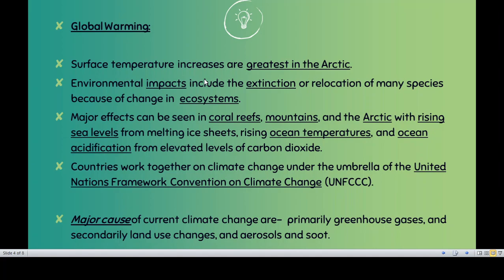Similarly, if you spoil it, what will be the impact? Species start getting wiped out. So that is basically a complete end of species, or else if the species are not going to die, they completely move on from that place. That means they completely change their geographical areas. For example, that is called relocation. That is moving on of the species from one part to another part, that is called relocation.